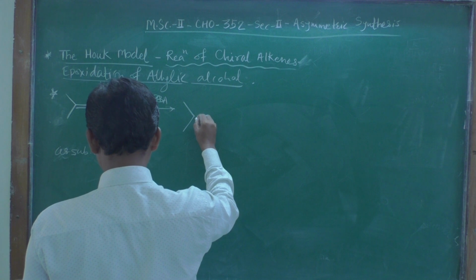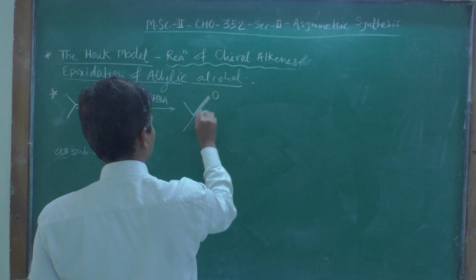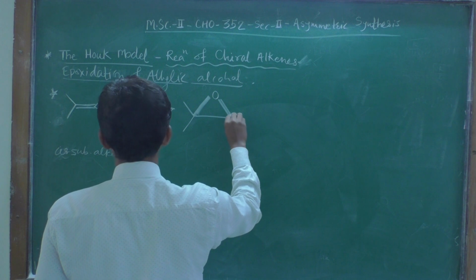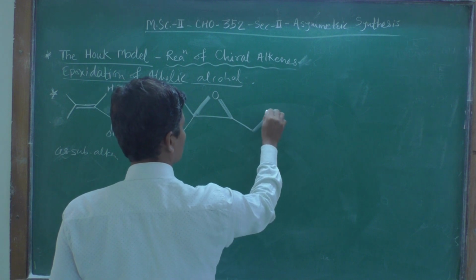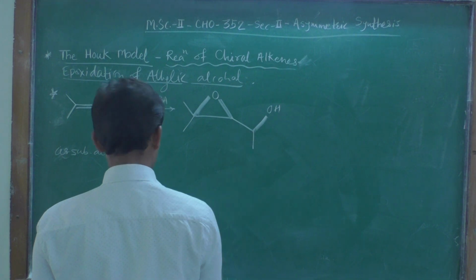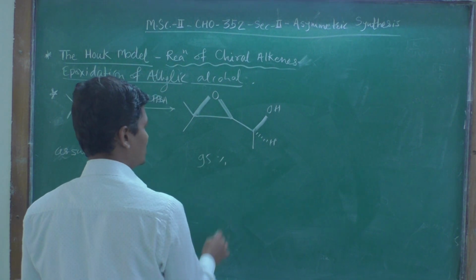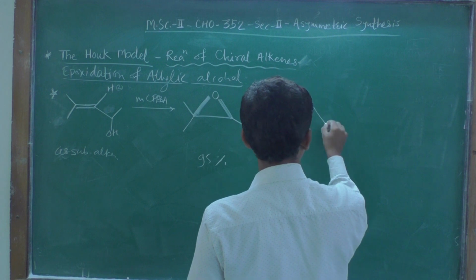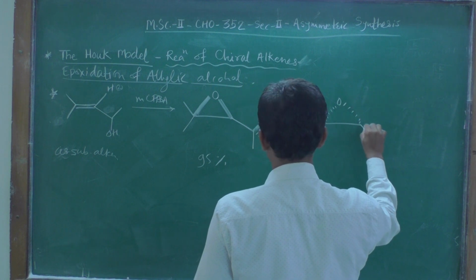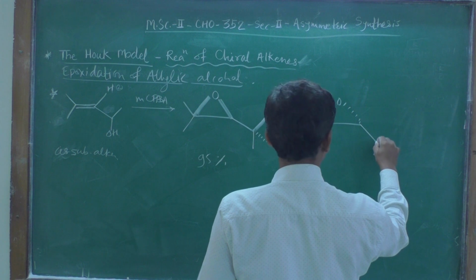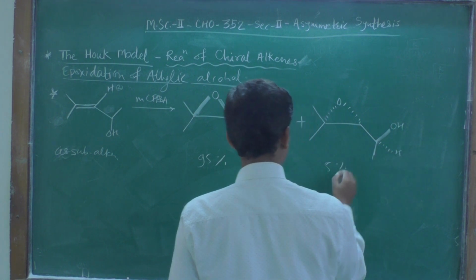We are getting the beta epoxide in major proportion, 95 percent plus, and the alpha epoxide in only 5 percent.